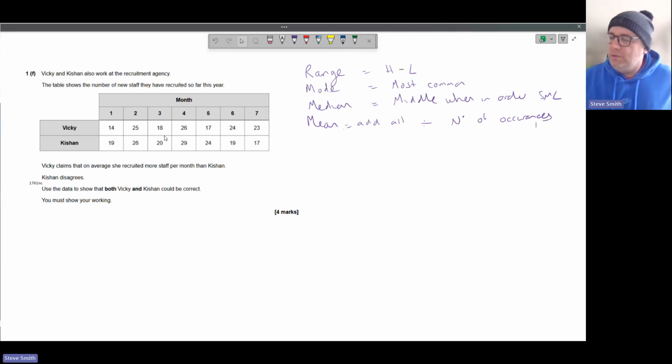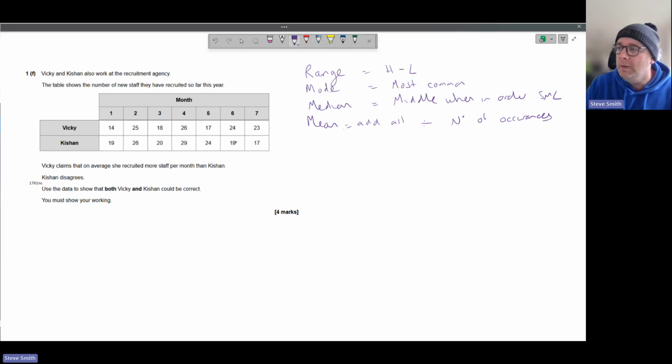Right. So we've got 4 averages to go at, where we need to prove that both Vicky and Keishan are correct in that they recruited more. So let's start with the easy one. Let's go mode. Have we got a mode? Is there a most common number? 25, 18, 26, 30. So there's no mode on that one. There's no number that appears twice.